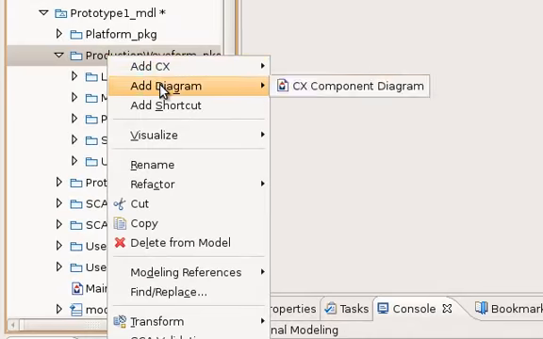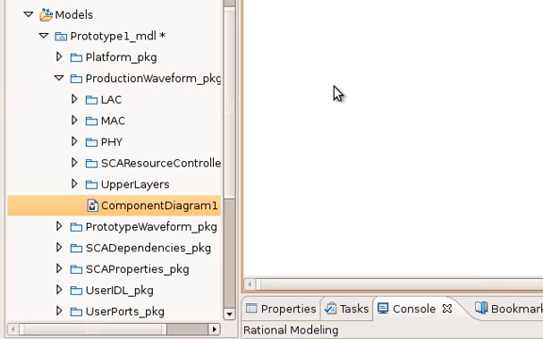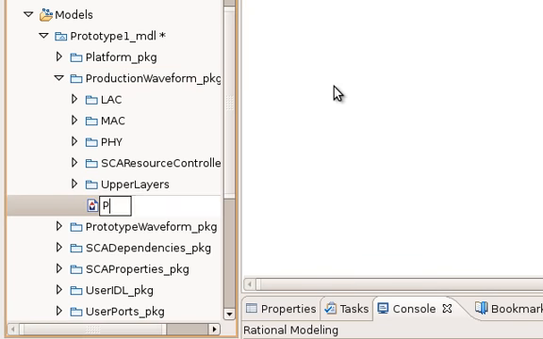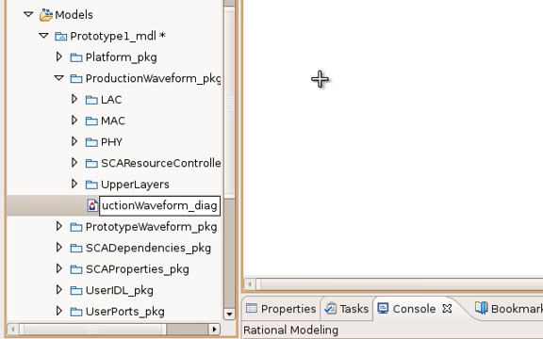I'm going to now add a CX component diagram to create my application, and I'm going to call that my production waveform diagram.